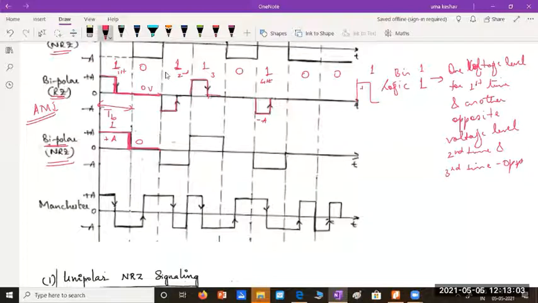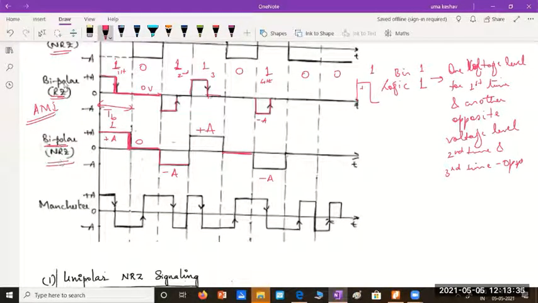The second occurrence of 1 is represented with the opposite of the previous, minus A. Third occurrence will be plus A again, fourth occurrence minus A, and so on. And 0 level is always represented as 0 volts. So this is bipolar NRZ.